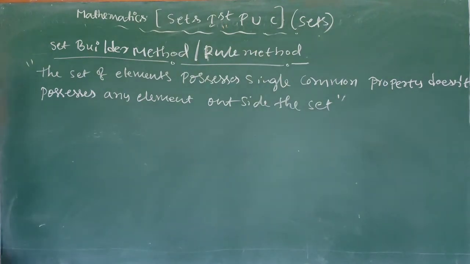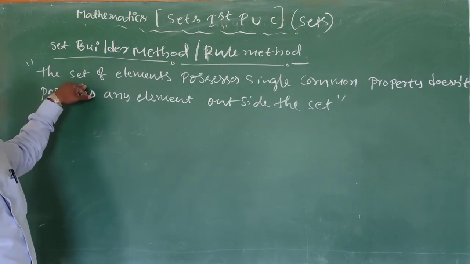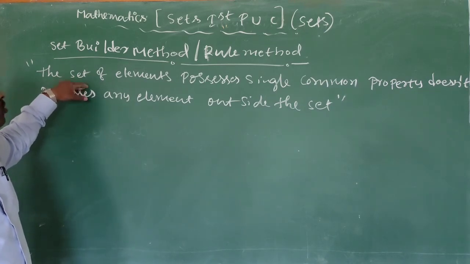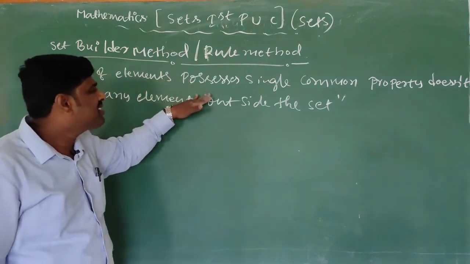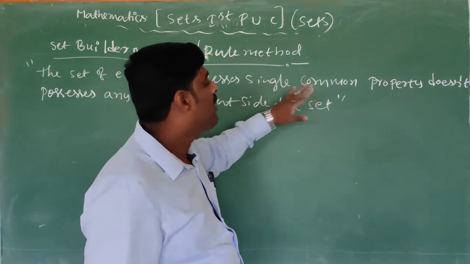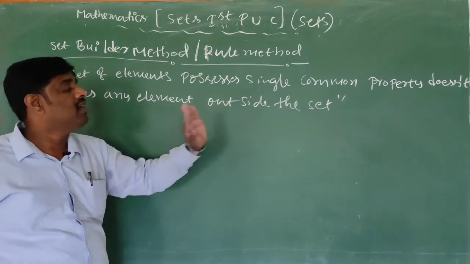Sir, what is this meaning? Very simple. This set chapter is a very simple chapter. Sets and relations are theory chapters, but these are very simple chapters. The set of elements possess a single common property, does not possess any element outside the set.